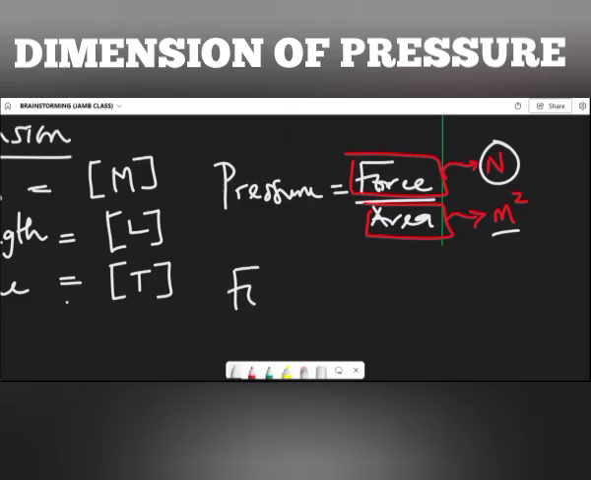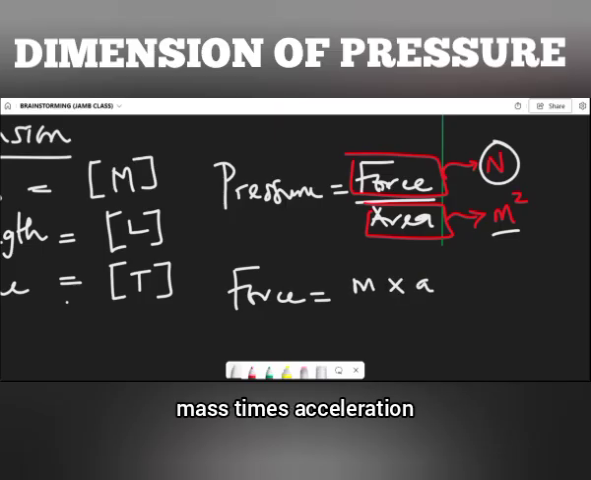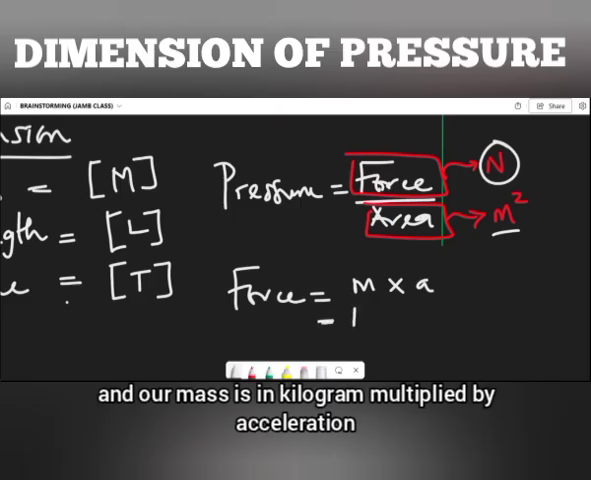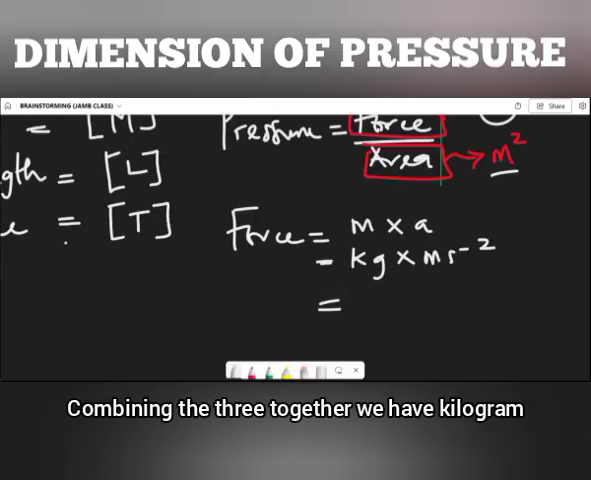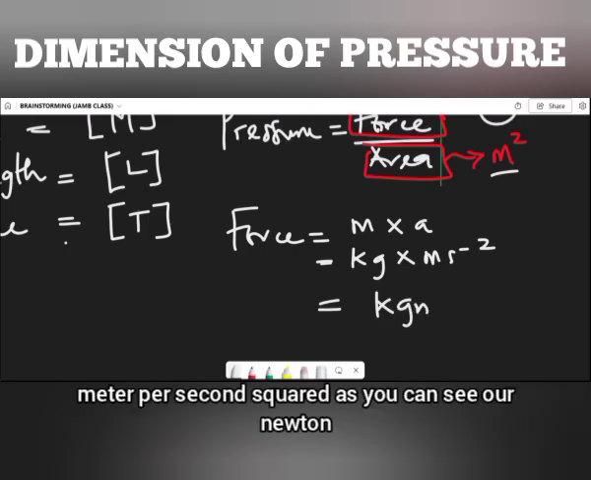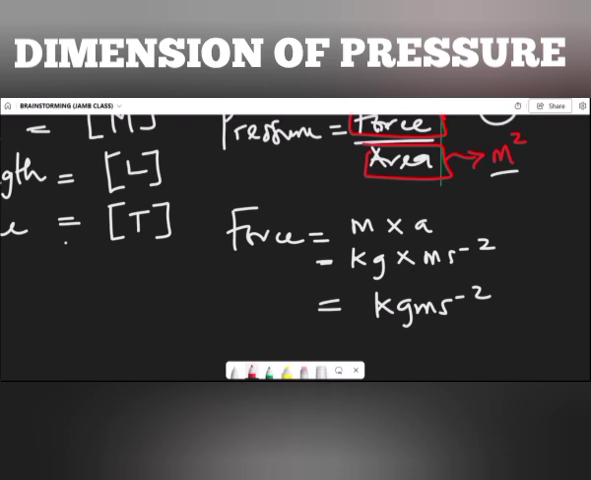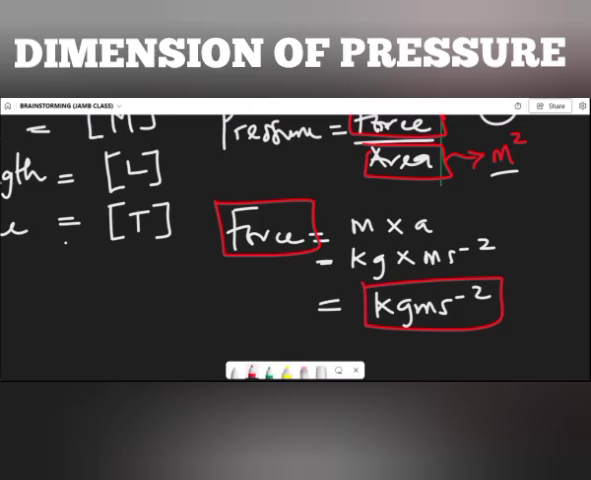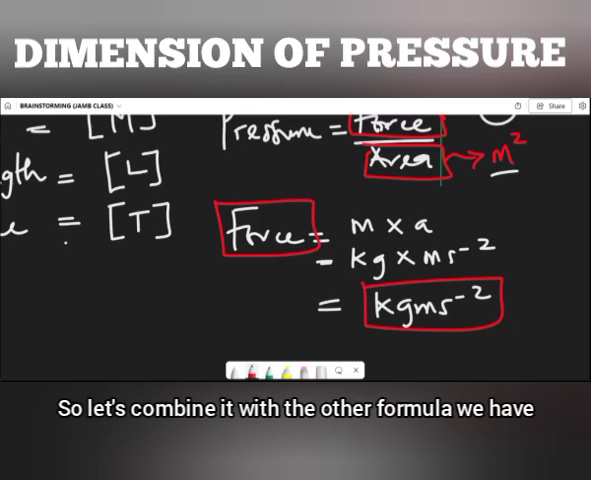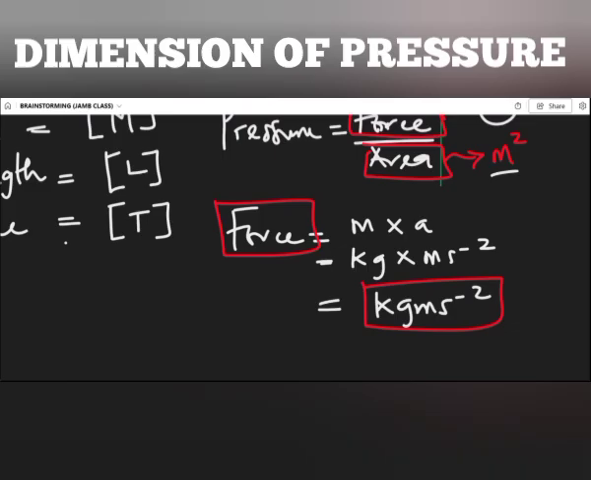From force, we know that force is mass times acceleration, and our mass is in kilogram multiplied by acceleration, which is meter per second square. Combining the 3 together, we have kilogram meter per second square. As you can see, our Newton, which is force, has been broken down into kilogram, meter, and second. So let's combine it with the other formula we have.